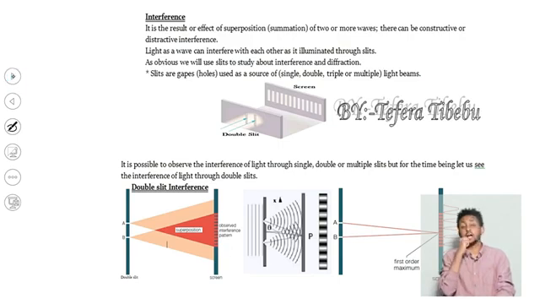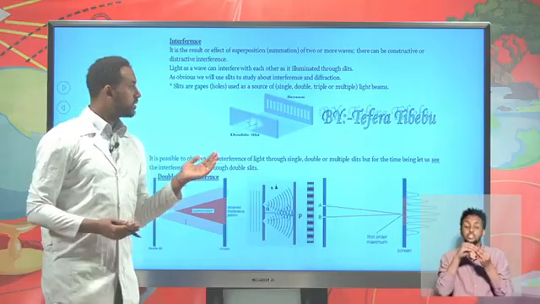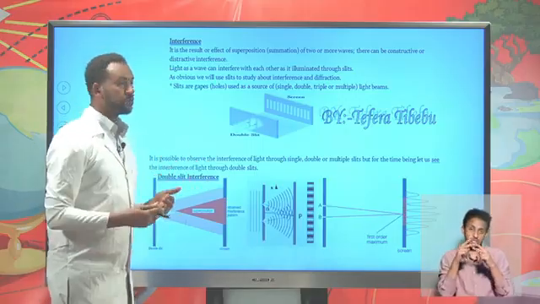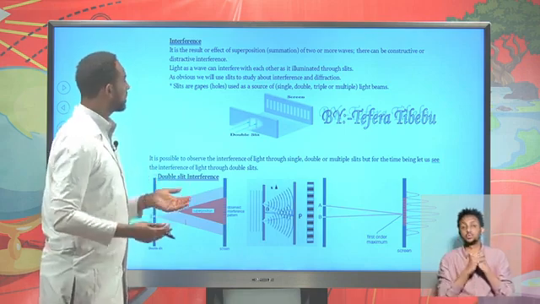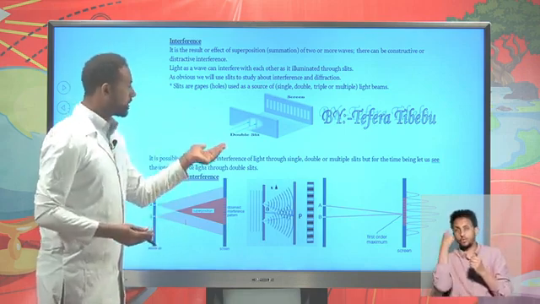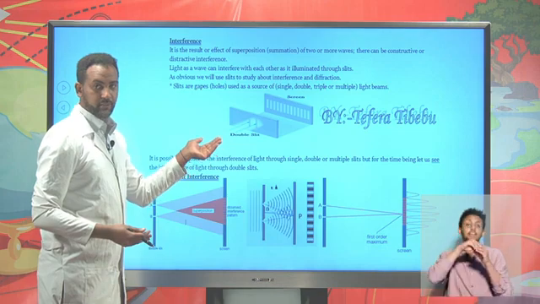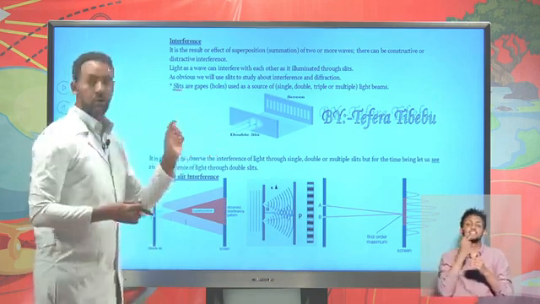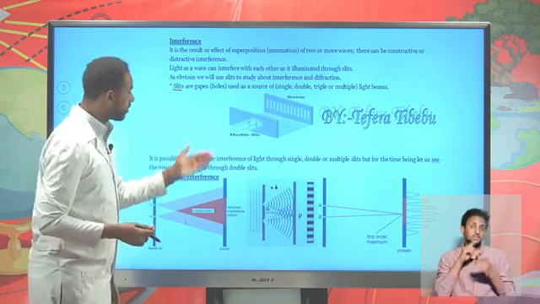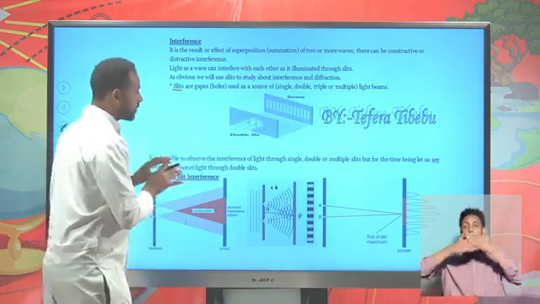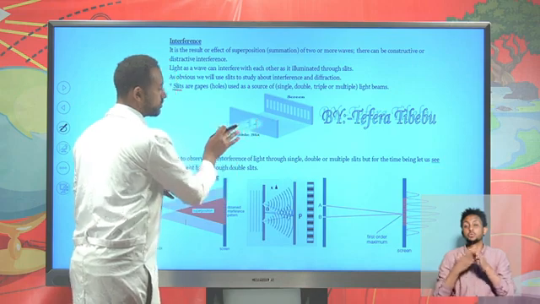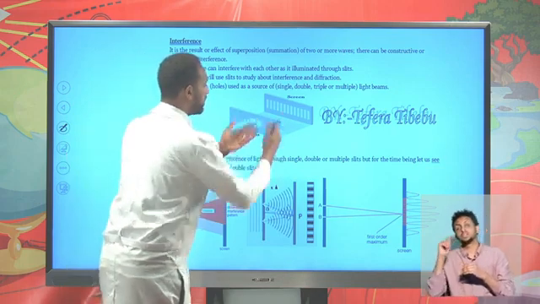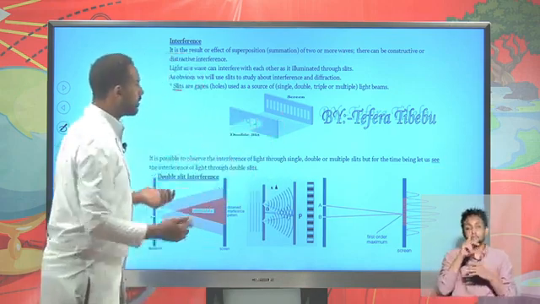And the other property is known as interference. Interference means the superposition or addition of two or more waves. In this case, we are going to see the summation of two waves. To observe the interference nature of light, we use slits. Slits are very small gaps or holes, so it's possible to have a source and pass light through these two slits and form an interference pattern. Actually, we have different slits.